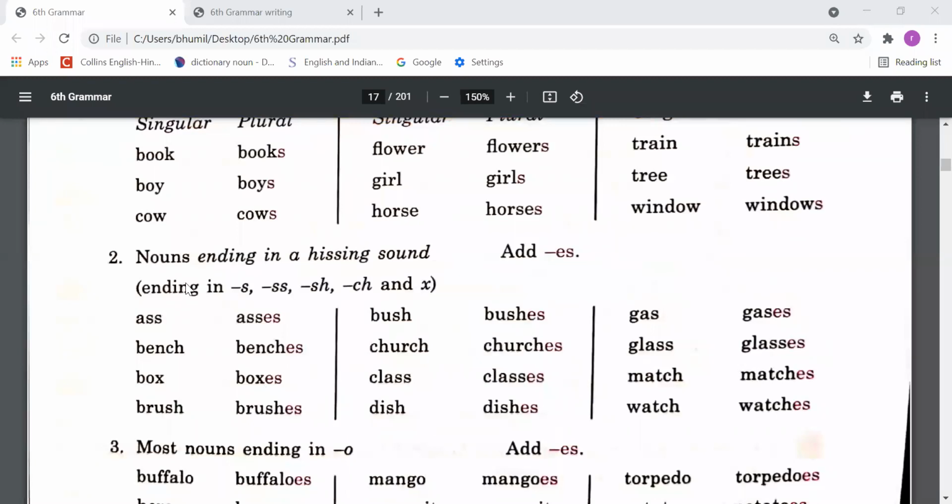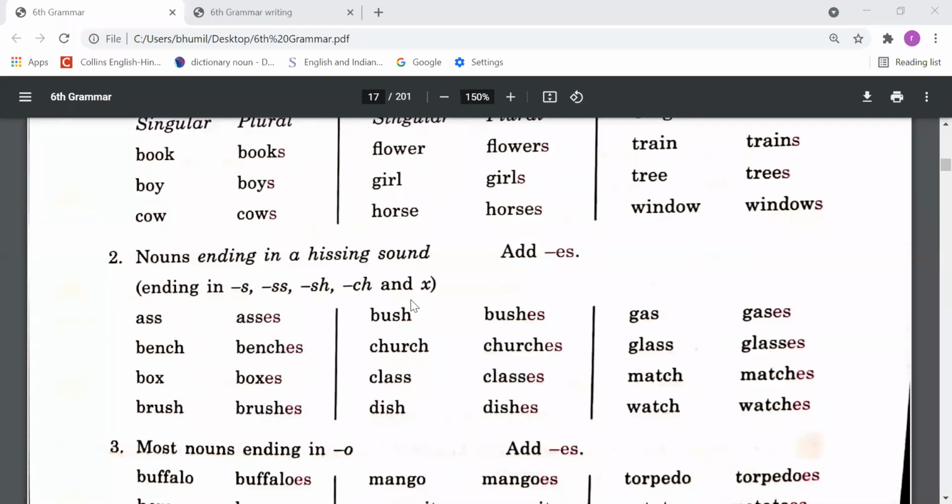Nouns ending in a hissing sound add es, ending in s, double s, sh, ch, and x. So, dear student, in this rule, we have to understand that when the ending sound of any word is a hissing sound, in that case, while making a noun singular to plural, we have to add es.